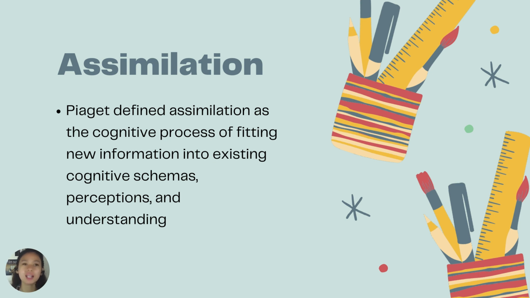understanding. Let's say, for example, your child is coming from a birthday party, or you and your child are coming from a birthday party. Your child saw, let's say, a clown. Before that, what the child knows about a clown is that a clown has makeup, a clown has frizzy hair, or hair only on the sides, and so on. So assimilation is the process of fitting new information.